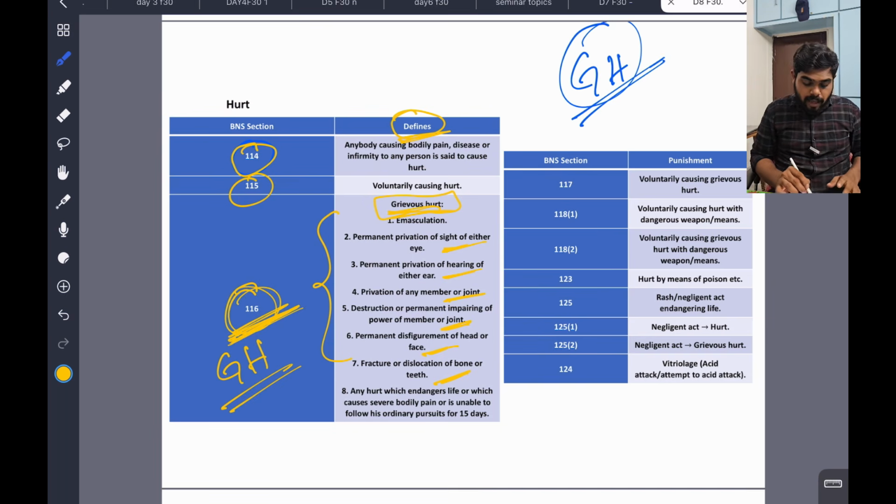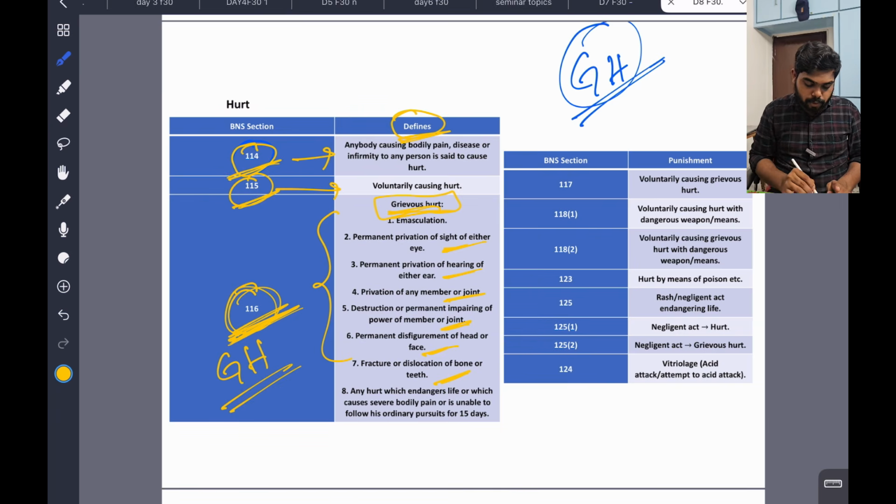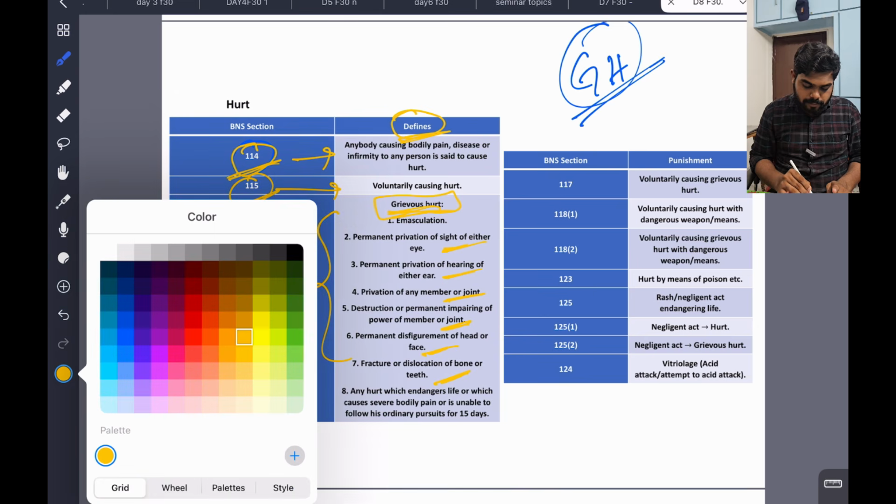Very, very important. 114 and 115 are definitions. 115 is voluntarily causing hurt, which is intentionally attacking him. And 114: anybody causing bodily pain, disease or infirmity to any person is said to cause hurt. Especially 116 is very important. They can ask this.